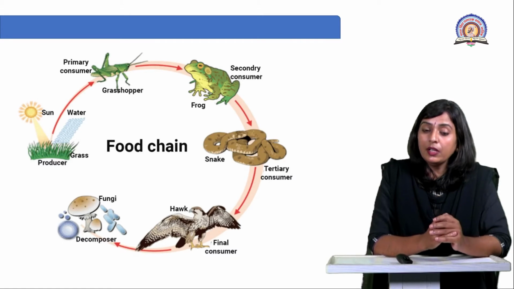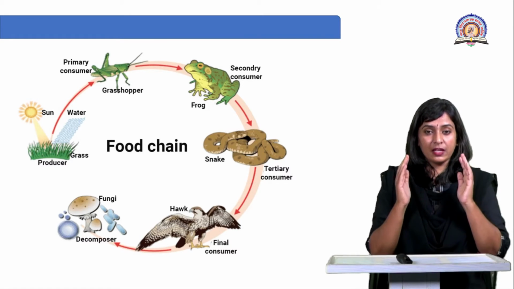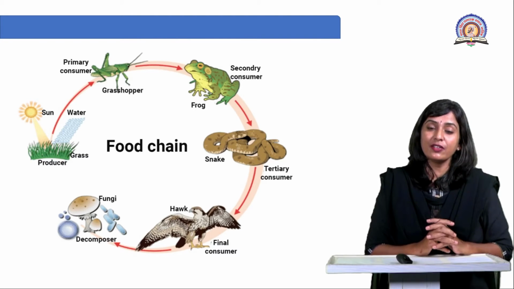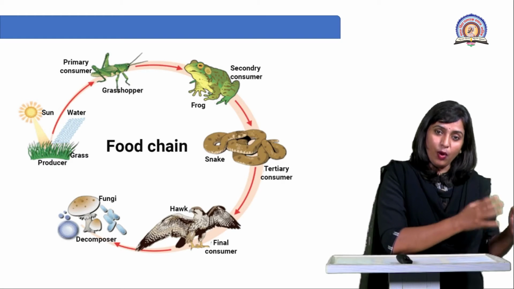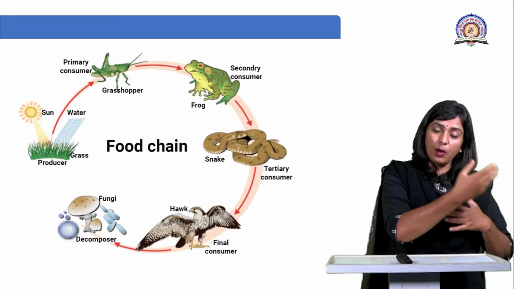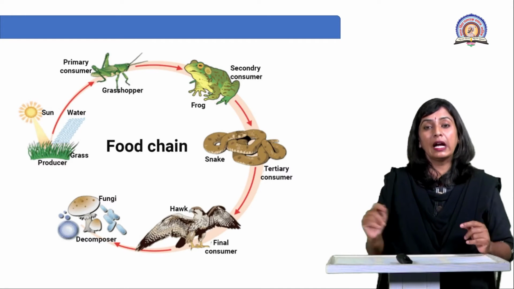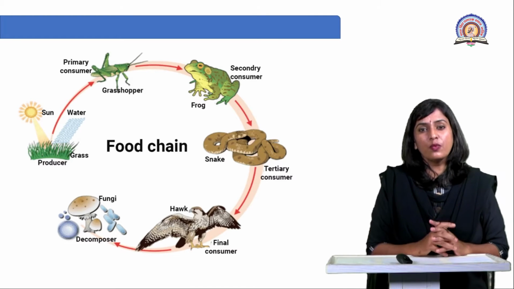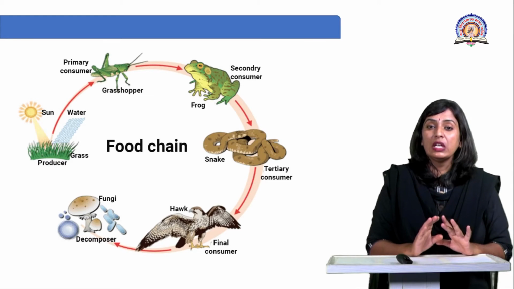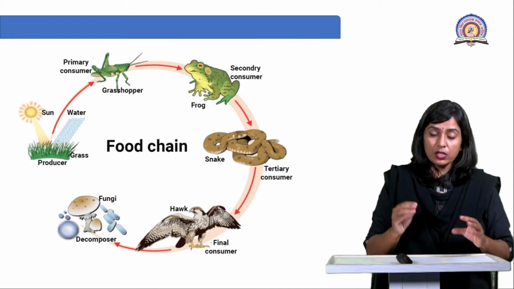Then what will happen? When that hawk, or we can say the eagle, or a quaternary consumer becomes dead, then its dead body is going to be decomposed further by the fungi, bacteria, right? As well as nematodes or you can say worms. They carry out the decomposition.